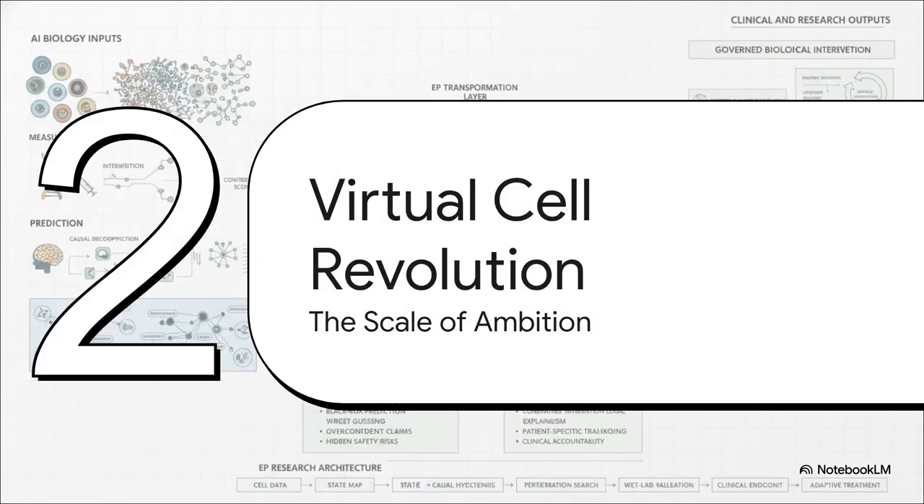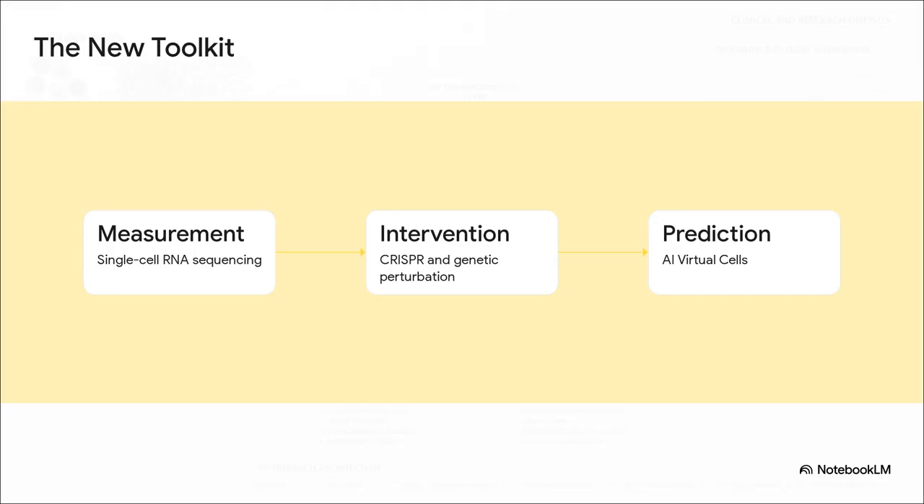Which brings us to Section 2, the virtual cell revolution, and the sheer scale of ambition here. This is where AI steps in and brings a totally new toolkit to the table to tackle this complexity. This whole movement rests on three massive technological pillars. Number one, measurement. Things like single-cell RNA sequencing let scientists observe exact gene expression states right down to the individual cell. It tells us what a cell is doing right now.